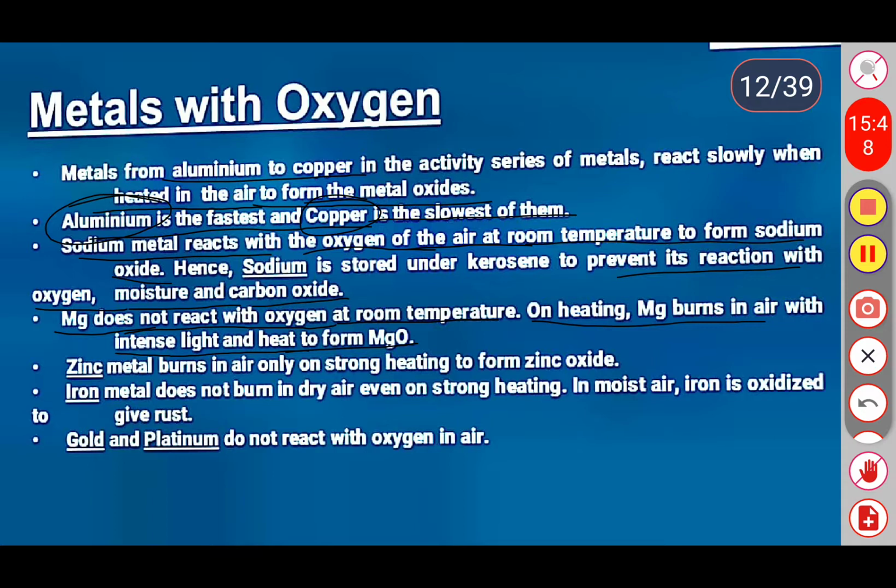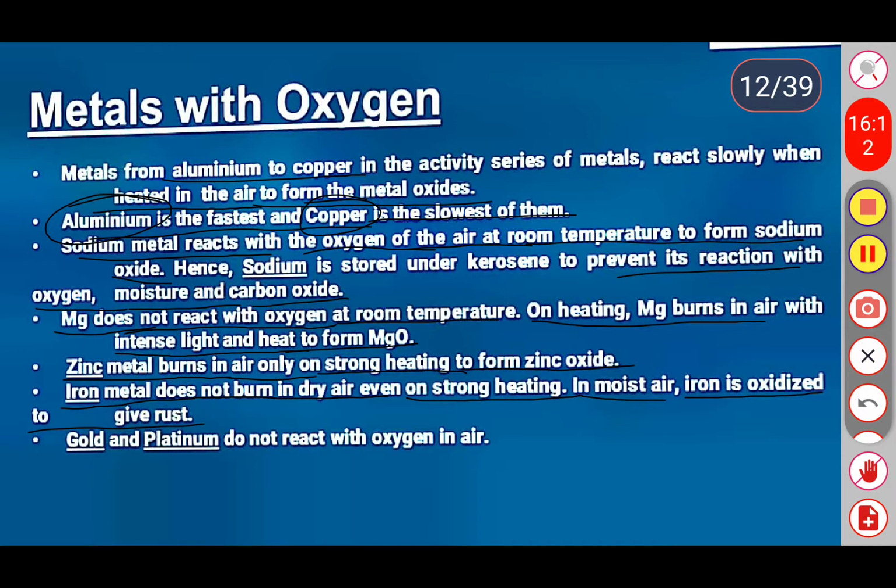Okay, and next one, zinc metal. Zinc metal burns in air only on strong heating to form a metal oxide. And next one is iron metal, which does not burn in dry air even on strong heating. In moist air, iron is oxidized to give rust.